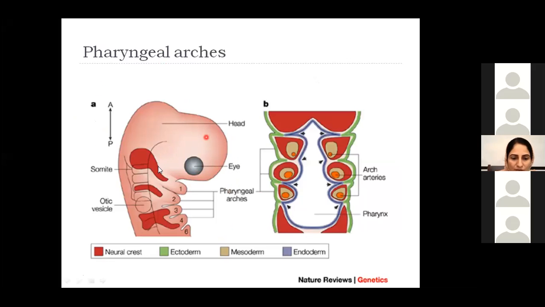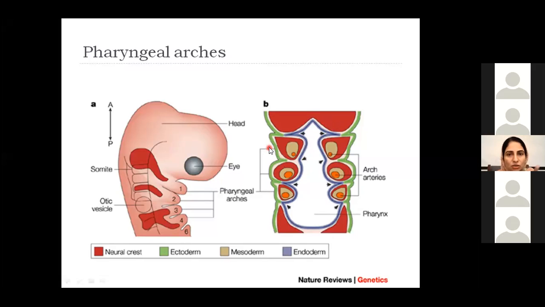So this is just a revision that the pharyngeal arches are total 6 in number. The 5th one is rudimentary. And now what is the structure that comprises this arch? From outside, green, this you can see, this is the ectoderm, okay? And this blue from inside is the lining endoderm of the pharynx, because these arches are developing outside the pharynx, okay? This is the future buccopharyngeal region, and these are the arches which are developing.